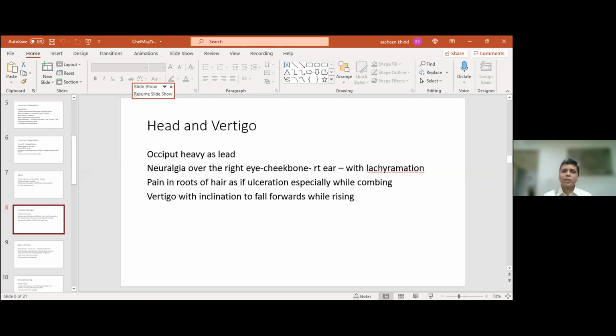Interestingly, this was something which I picked up while preparing these notes, that there is pain in the roots of the hair, which normally I would attribute to Mezereum and Selenium. Especially while combing, they feel as if ulcers are being pulled. This is also a strong symptom of chelidonium. So it makes sense to make note of that.